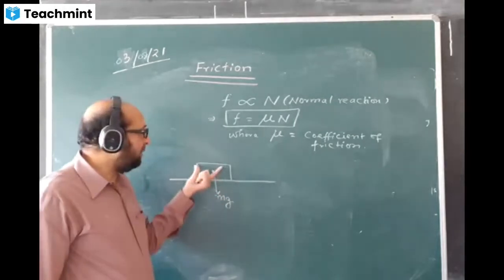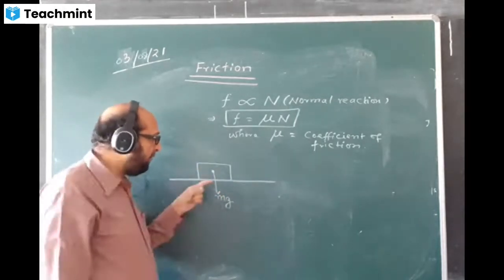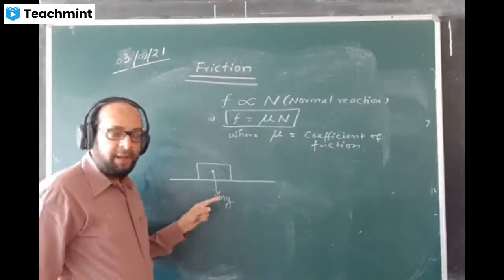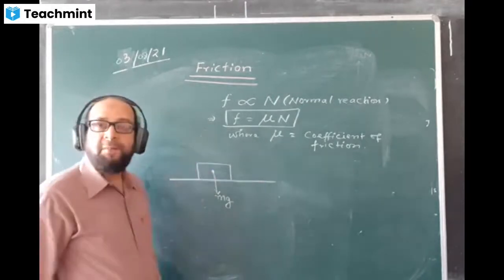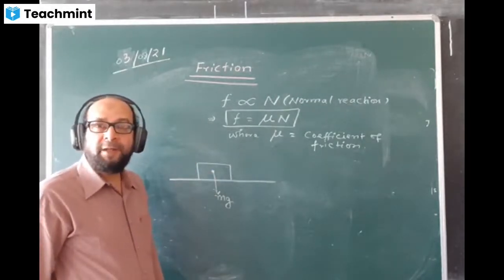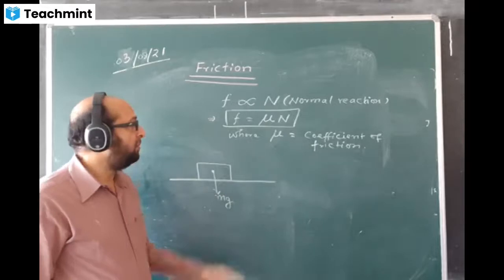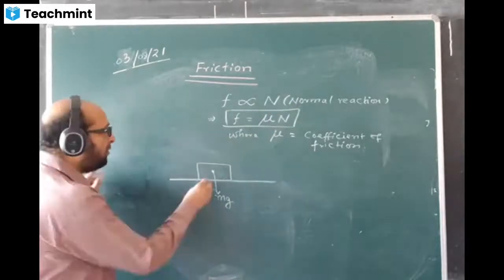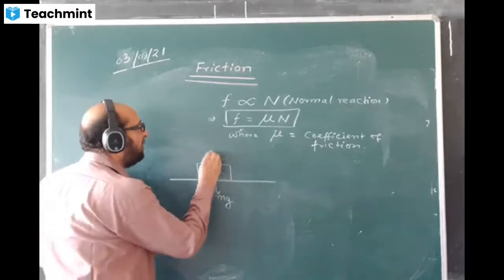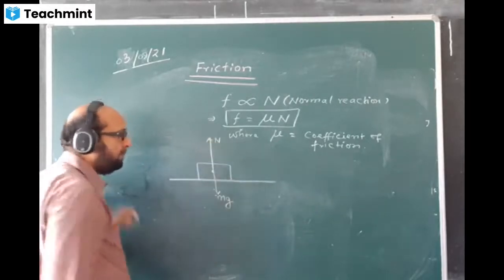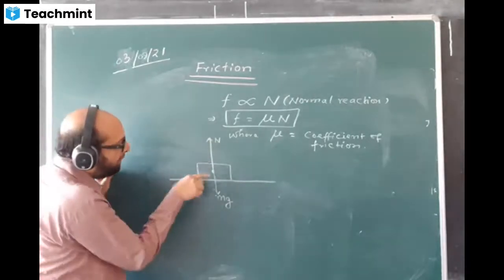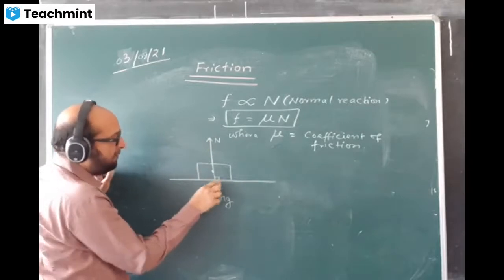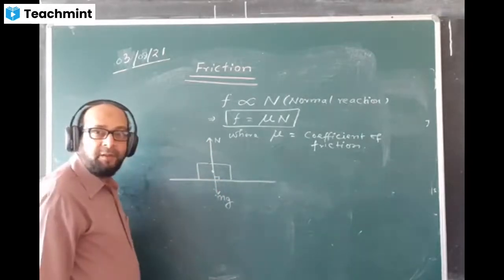Action, reaction: the body is applying a force on the ground, that is action, and the ground is giving a reaction in the perpendicular direction, that is called normal reaction. Normal is perpendicular. So you have to draw the normal reaction like this, N. Normal reaction will be perpendicular to the surface, remember.